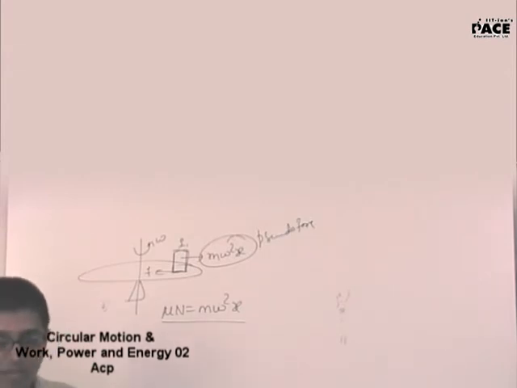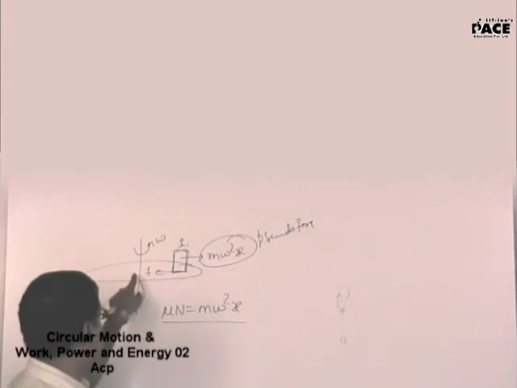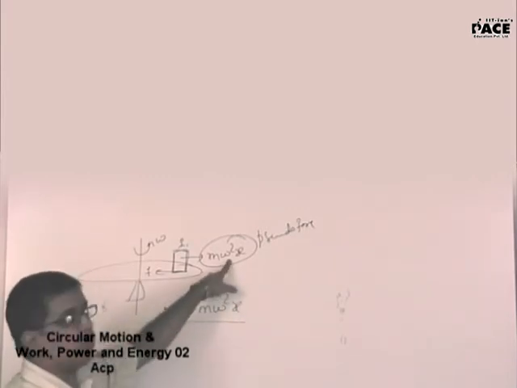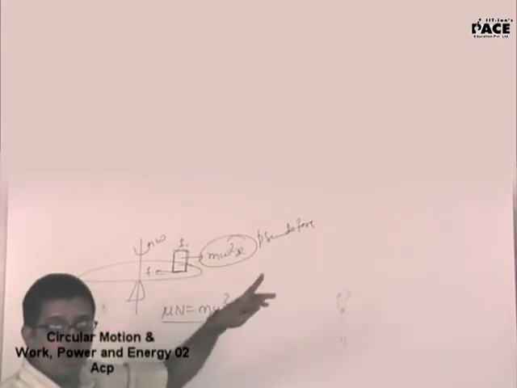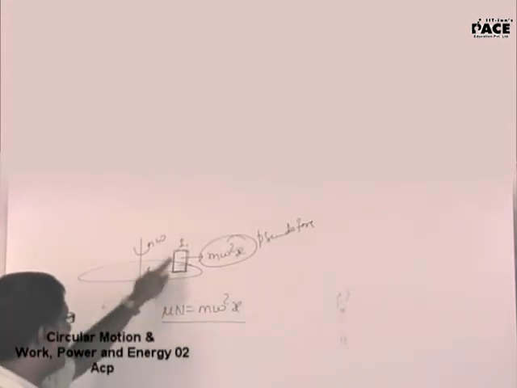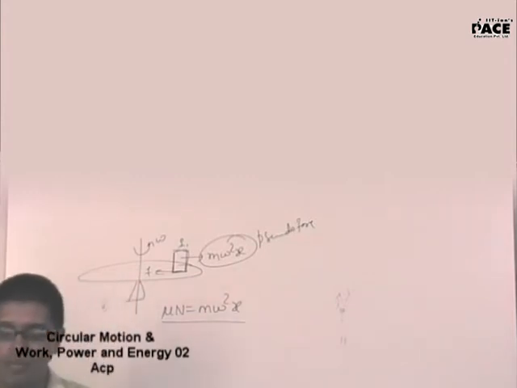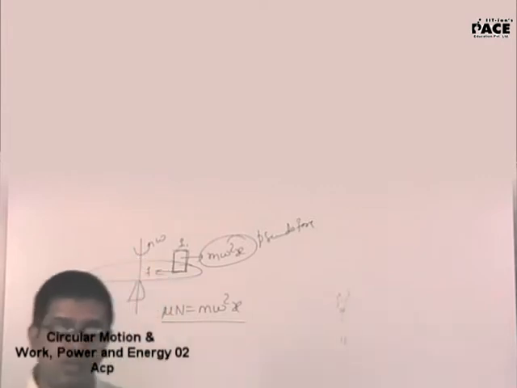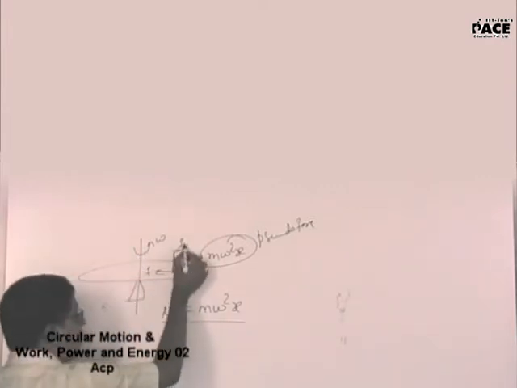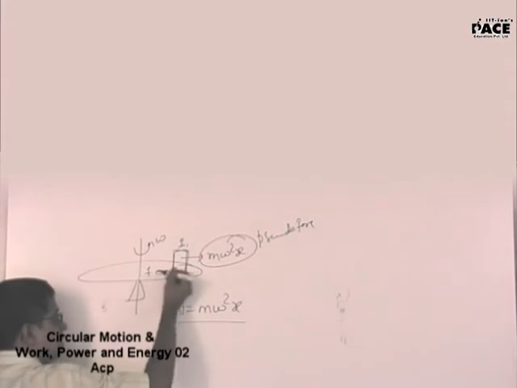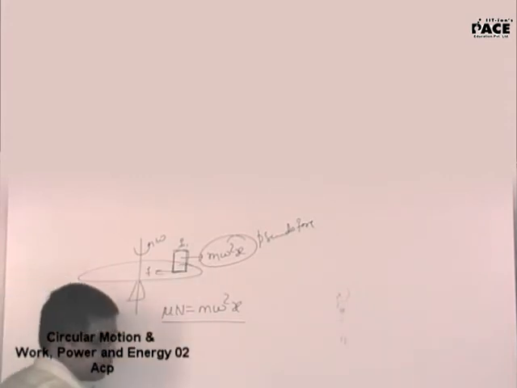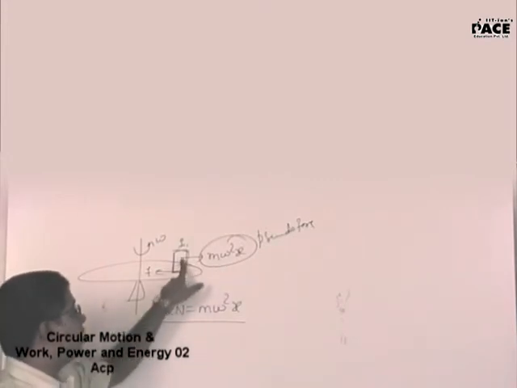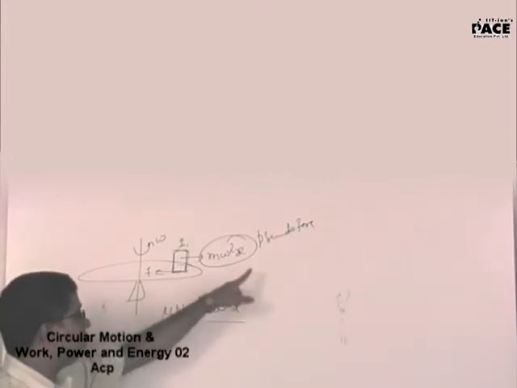Yes, sir. If ever they are asking you to solve a problem with respect to this particular frame, then with respect to that particular frame, put a pseudo force of m omega square x. Pseudo force is a non-existing force. Mass of the body into acceleration of the frame. Define the acceleration of the frame. Now this man is a frame who feels that he is being subjected to a centripetal force of omega square x. So an equal acceleration with the mass of the block, the product will be the pseudo force.